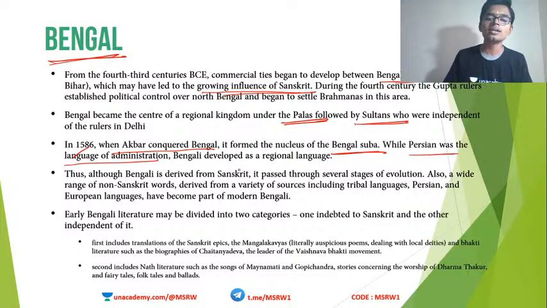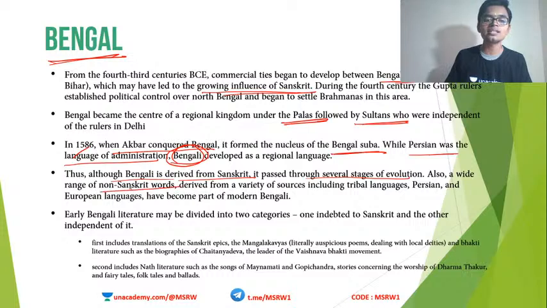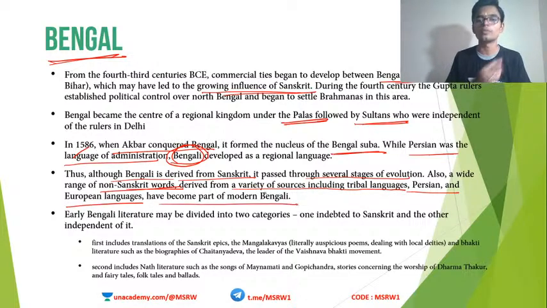But in Bengal, the Bengali language started developing as a regional language, the common man's language. Thus, although Bengali is derived from Sanskrit, it passed through several stages of evolution. Also, a wide range of non-Sanskrit words derived from a variety of sources, including tribal languages, Persian and European languages, have become part of Bengali.